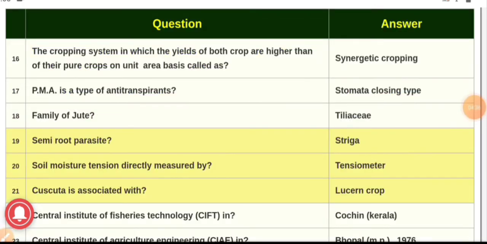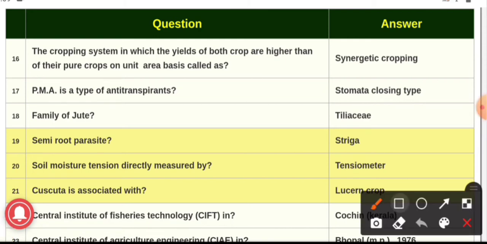Now we will see our question number 16. The cropping system in which the yield of both crops is higher than that of the pure crop on a unit area basis is called synergetic cropping, and the example can be sugarcane plus potato.